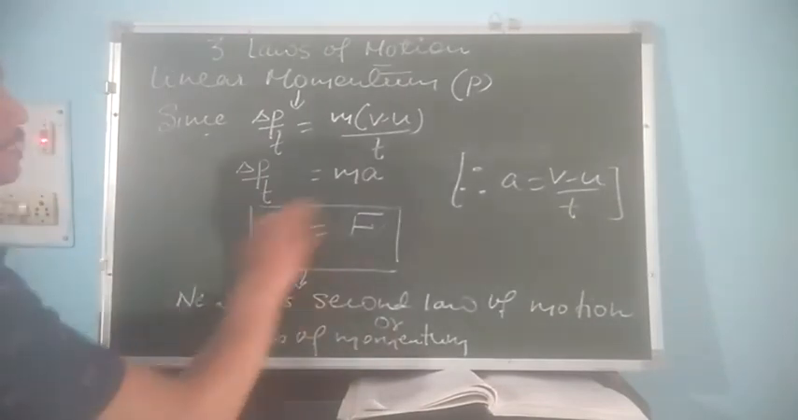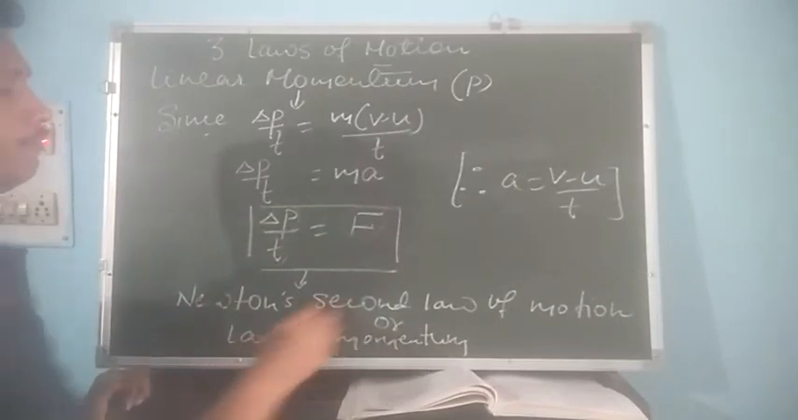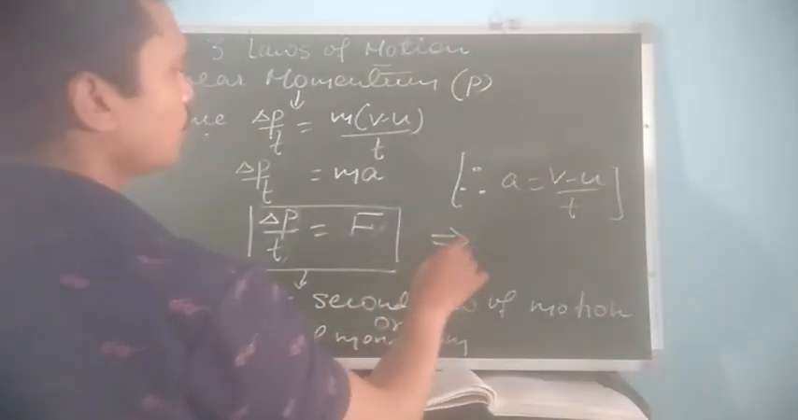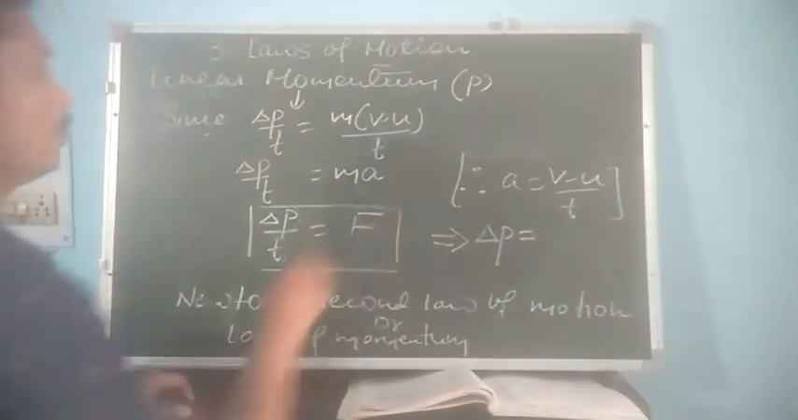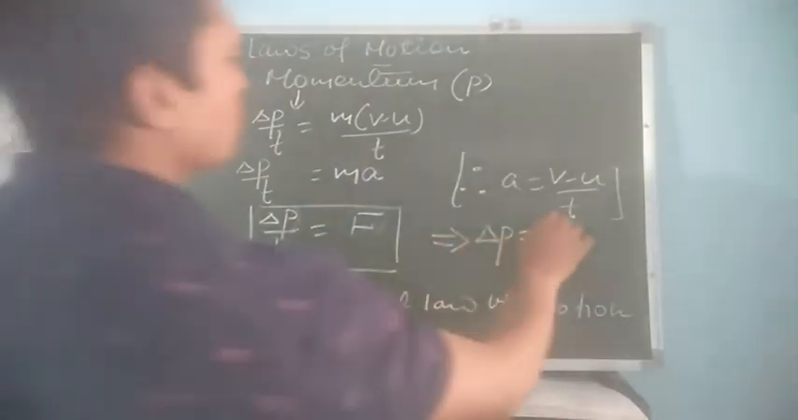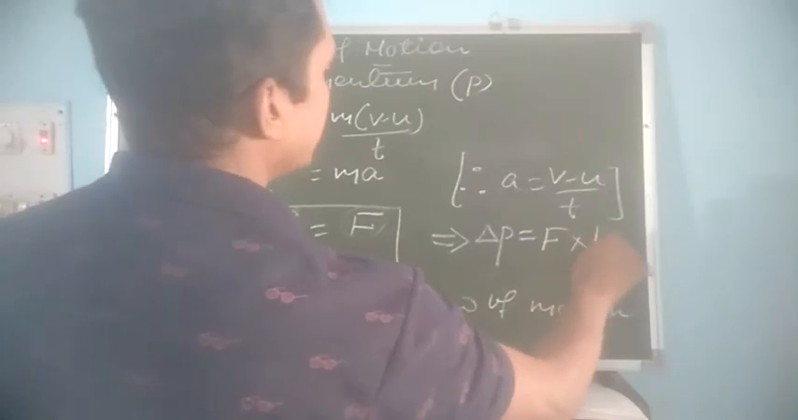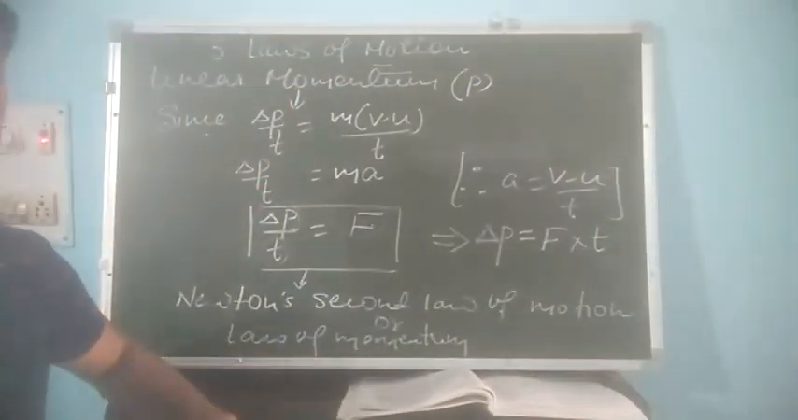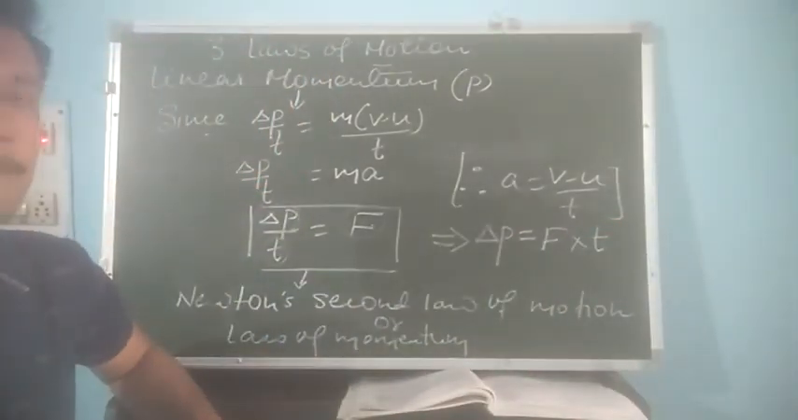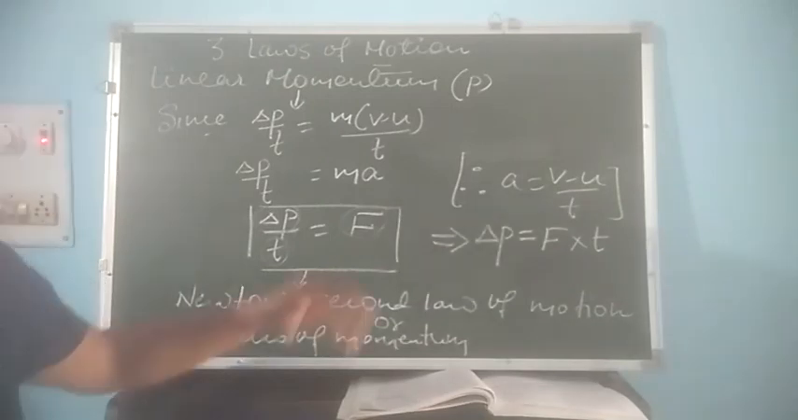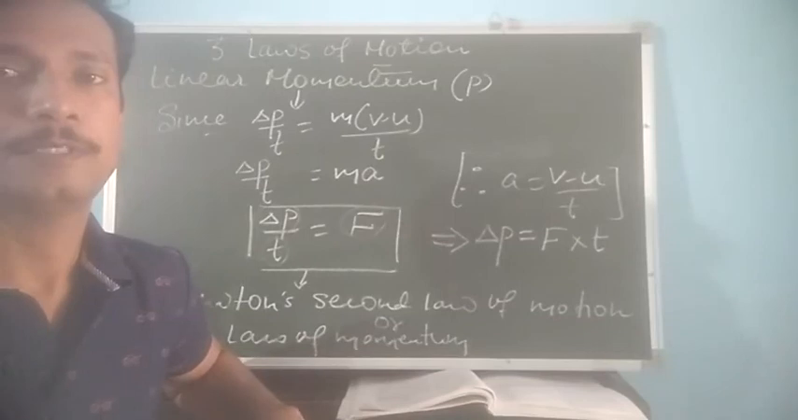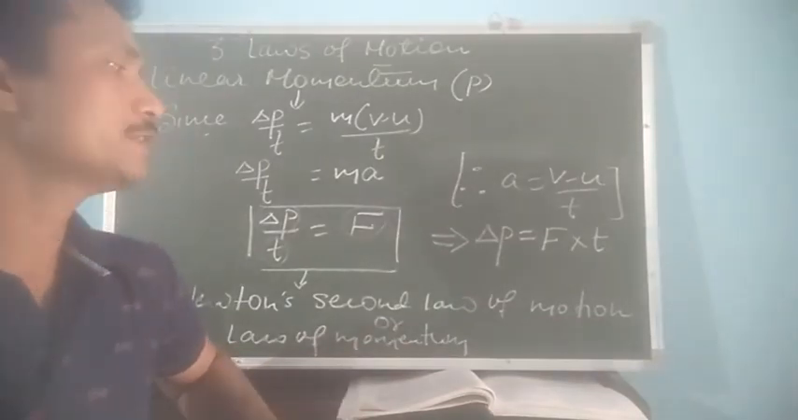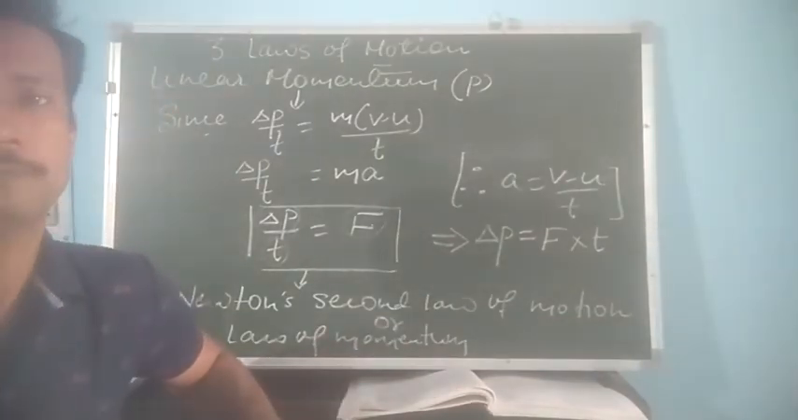So this relation is very important, and we can also write one more expression from this to get the value of change in momentum, which is equal to force into time. So you can see we have got change in momentum equal to force into time. So this we have from Newton's second law of motion.